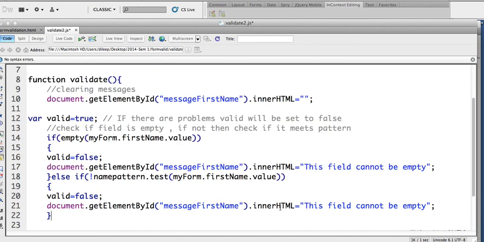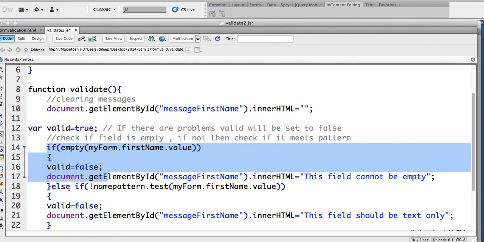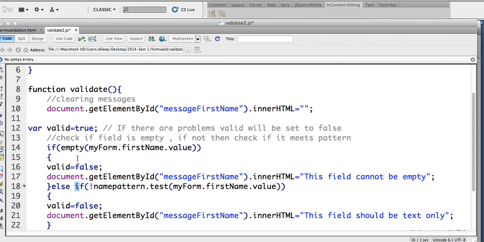Then valid is false and say this field should be text only. Cool. Understand this. I'm first checking if it's empty. Okay, it's not empty. Cool. So it doesn't go here, it comes here. Else, otherwise come here. Test against name pattern.